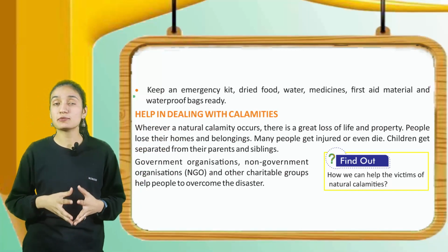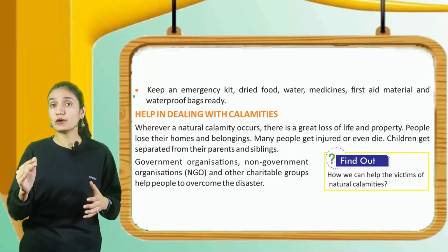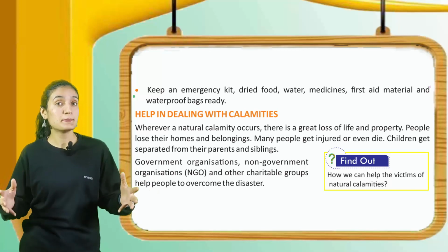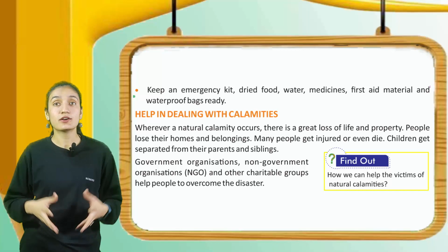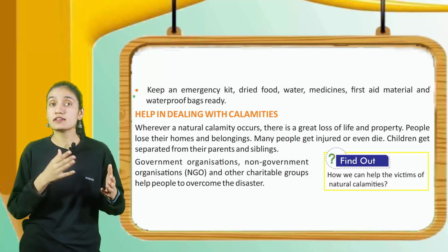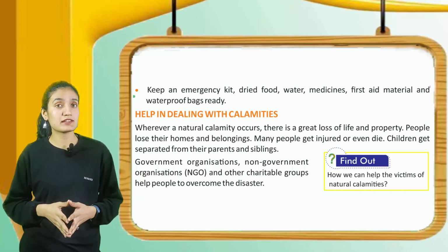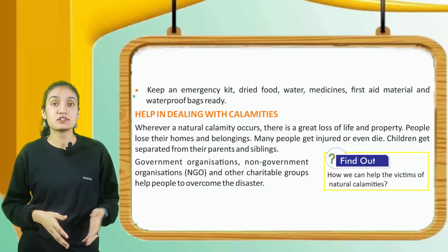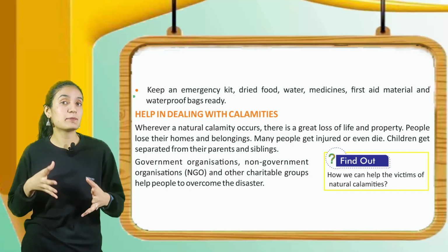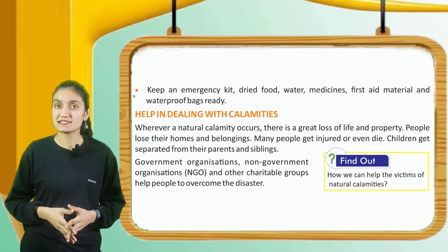Whenever a natural calamity occurs, there is a great loss of life and property. People lose their homes and belongings. Many people get injured or even die. Children get separated from their parents and siblings. Government organizations, non-government organizations, NGOs, and other charitable groups help people to overcome the disaster.